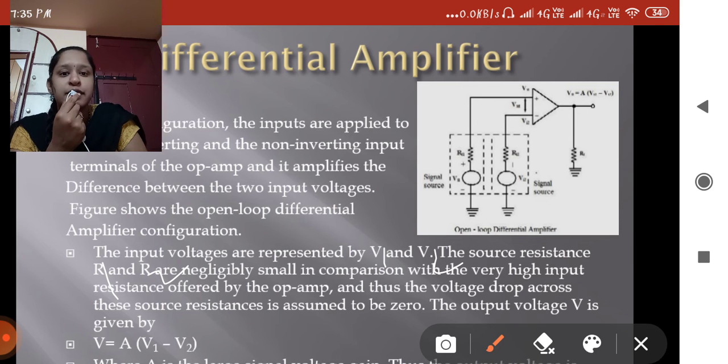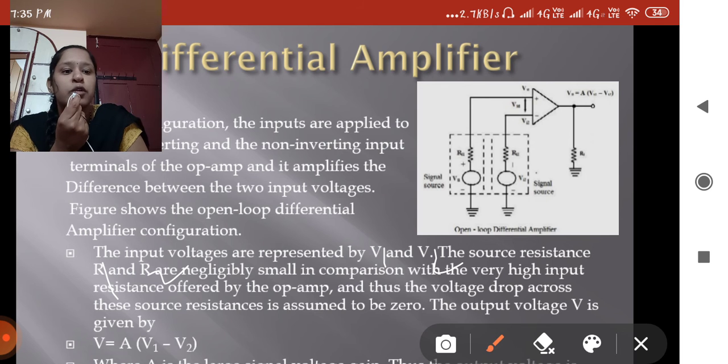Why is the resistance value very small? Because the voltage is high and the current is high, at that time the resistance value is very small. That's why it is negligible in comparison with the very high input resistance offered by the op-amp, and thus the voltage drop across the source resistance is assumed to be zero.